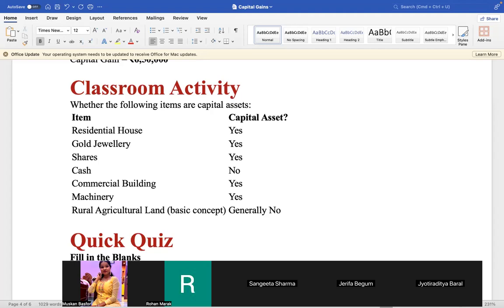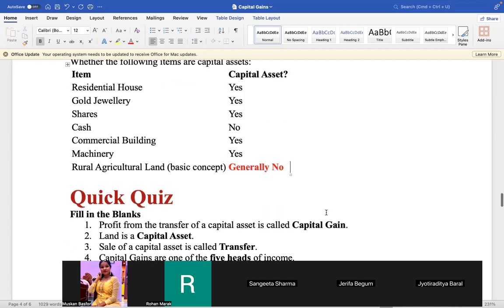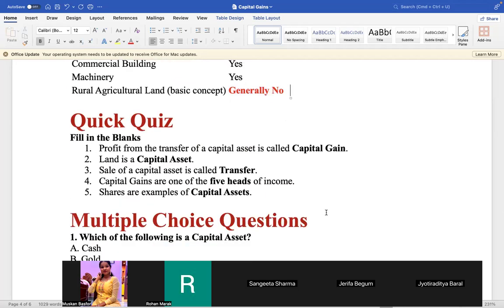Classroom activity: whether the following items are capital assets. Residential house, yes. Gold jewelry, yes. Shares, yes. Cash, no. Commercial building, yes. Machinery, yes. Rural agricultural land, generally no, but there may be some exceptions; it depends on certain provisions of tax, so it depends on the particular case. And who will tell the quick quiz?